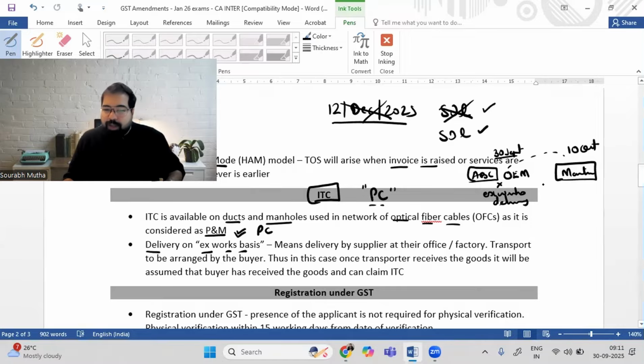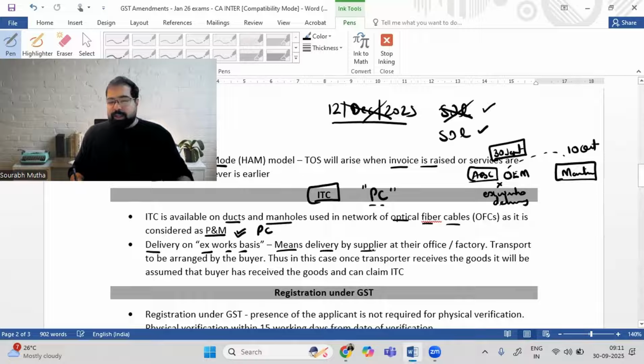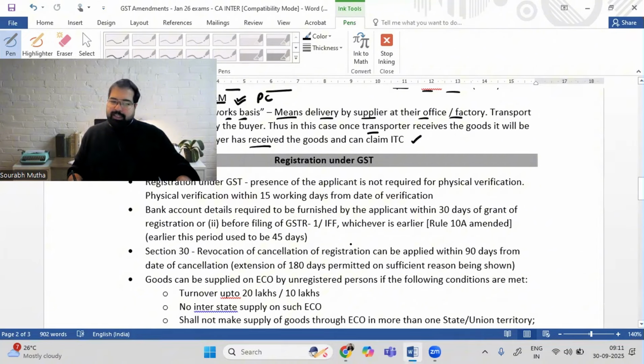Yes. Because guys, Maruti had sent the transporter and the goods were given to the transporter on behalf of Maruti. So they have received the goods and in a way they can also claim it in the month of September. Just reading it. It means delivery by the supplier at their office or factory, transport to be arranged by the buyer. Thus, in this case, once the transporter receives the goods, it will be assumed that the buyer has received the goods and can claim ITC. So this is a very important concept here in ITC.